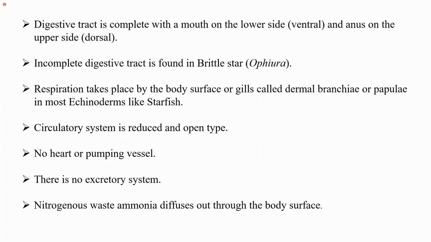In echinoderms, the digestive tract is complete with the mouth on the lower side. So if I talk about the echinoderms, there is another term which is used, oral side and aboral side. Oral side is the one which is having the mouth, and the aboral side is the one which is opposite to the mouth.